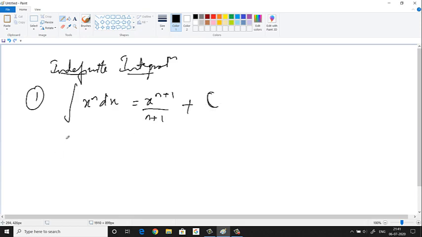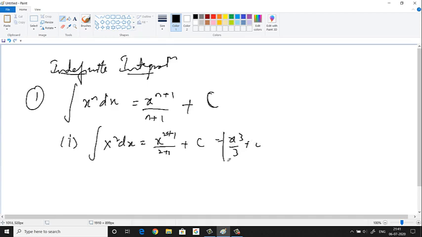Okay, how do we solve questions based on this? So let us take one simple example. Say we have to find the integration of x squared dx. Now comparing with the formula, what is the value of n? Value of n is 2. So what should the answer be? X power 2 plus 1 by 2 plus 1 plus some constant c. So what will you get? X power 3 by 3 plus c.